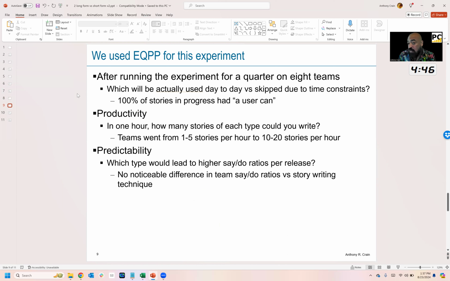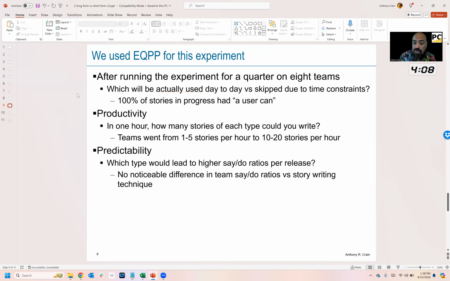We pulled random teams that were not using this format, and we looked at the 8 teams who were, and 100% of the stories all had a "user can" appropriately written sentence for every single story. But when we looked at teams that did not follow this format, it was in the range of 0% to 35%. Now some had 80%, but they were outliers, right? In the majority, 30% was about the amount that we expected to see well-formed, written as a role, I want a goal so I can reason.